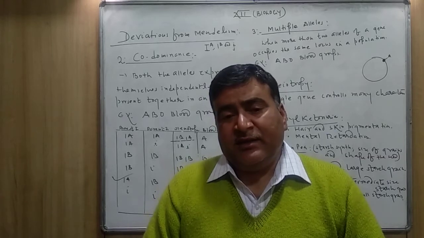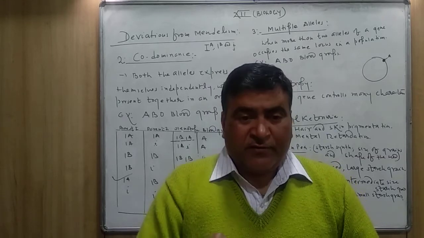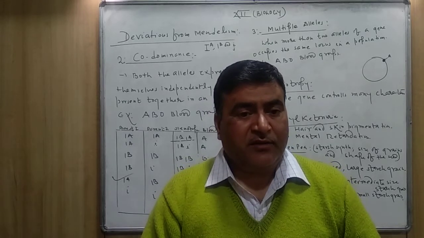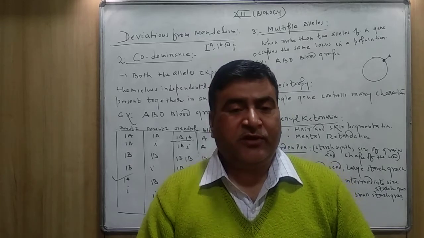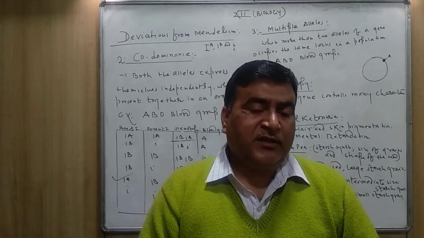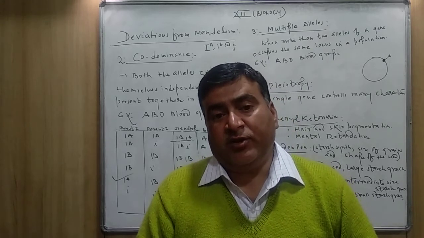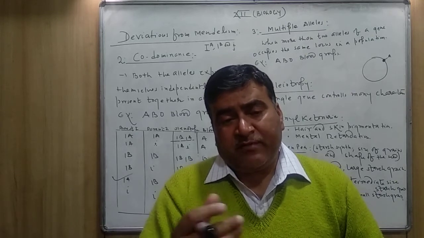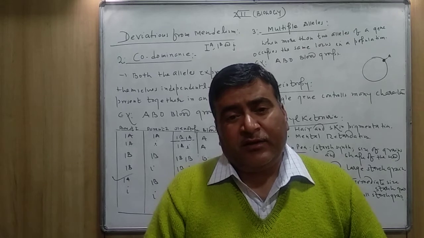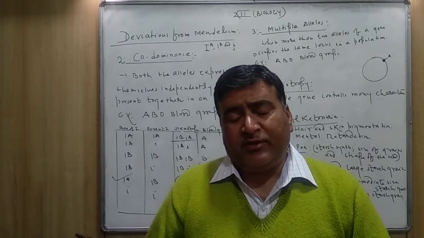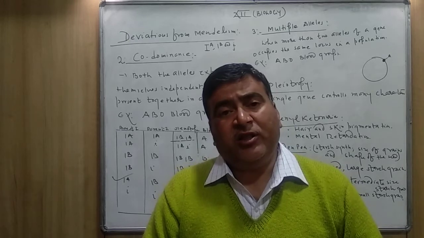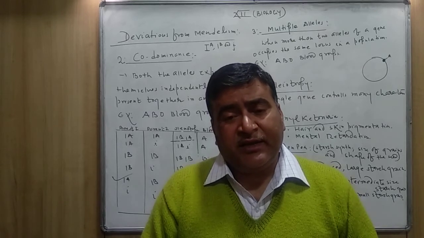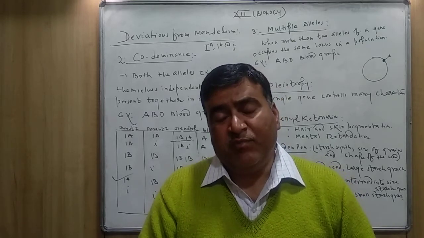The multiple alleles concept is applicable not for the individual, it is applicable for the whole population. For example, the human population. As you know, in the human population, there is a character called blood group. But to determine the blood group, so many alleles are required, and all these alleles overall are determining a single character, a single trait, and that is blood group.